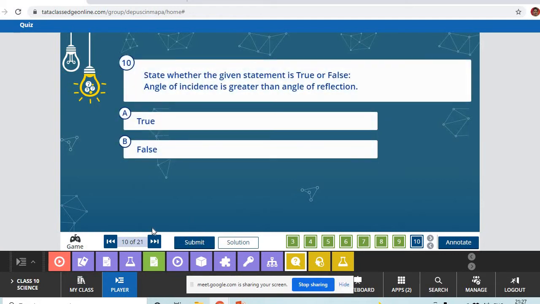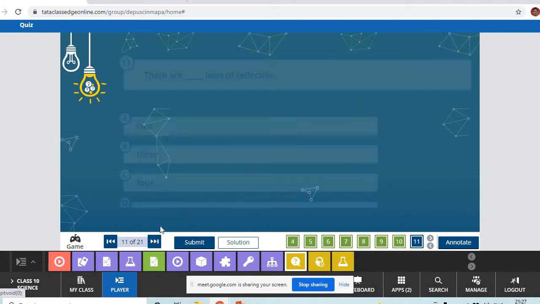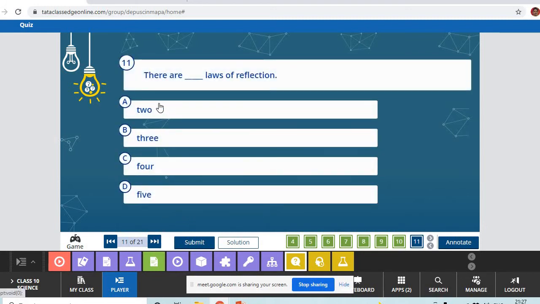The angle of incidence is greater than the angle of reflection. True or false? False. Because they are always equal.